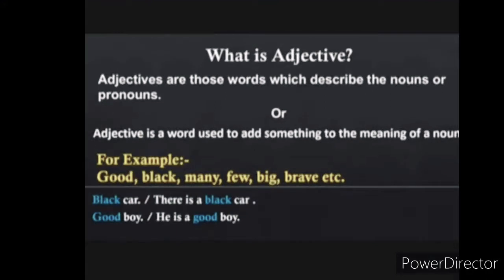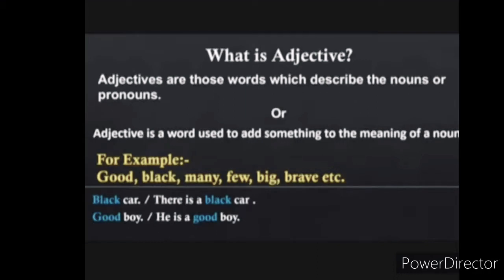What is an adjective? An adjective modifies or gives more information about a noun or pronoun. In easy words, adjective is a describing word. Adjective describes the noun and it tells us about the quality, quantity, number, or order of the noun that it describes. For example, good, black, many, few, big, brave, etc.